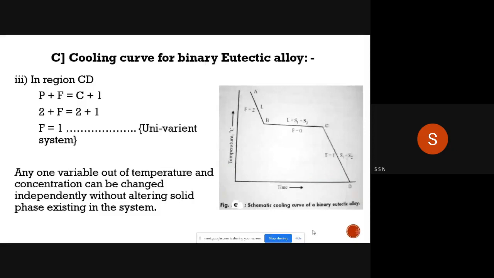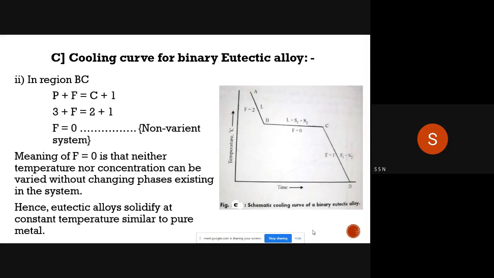So here during B to C, degrees of freedom F is equal to 0. That means neither temperature nor concentration can be changed or varied without changing the phase existing in the system.